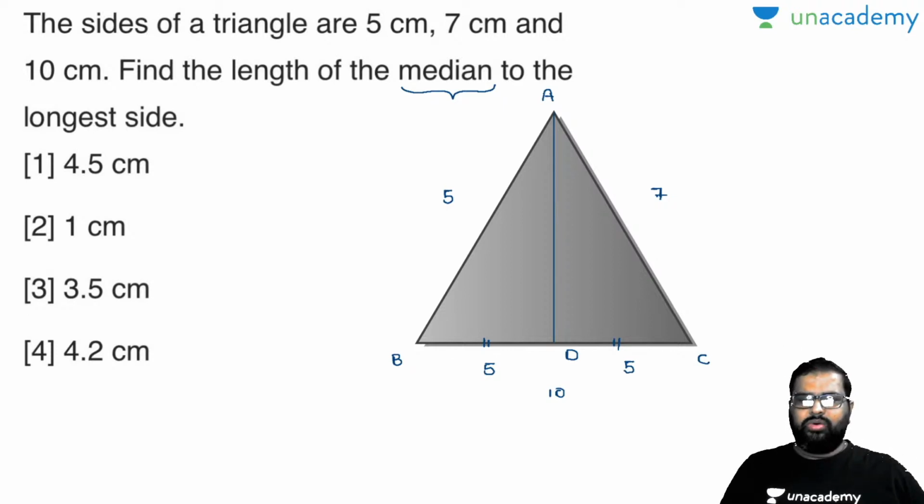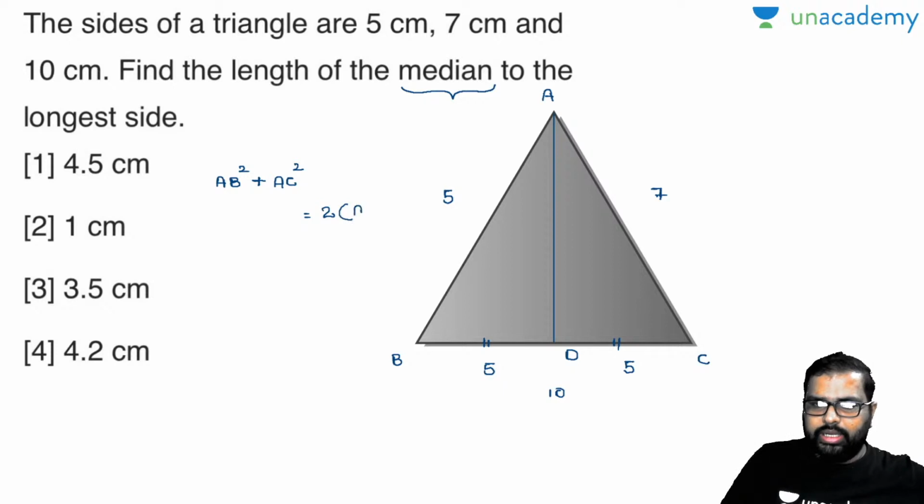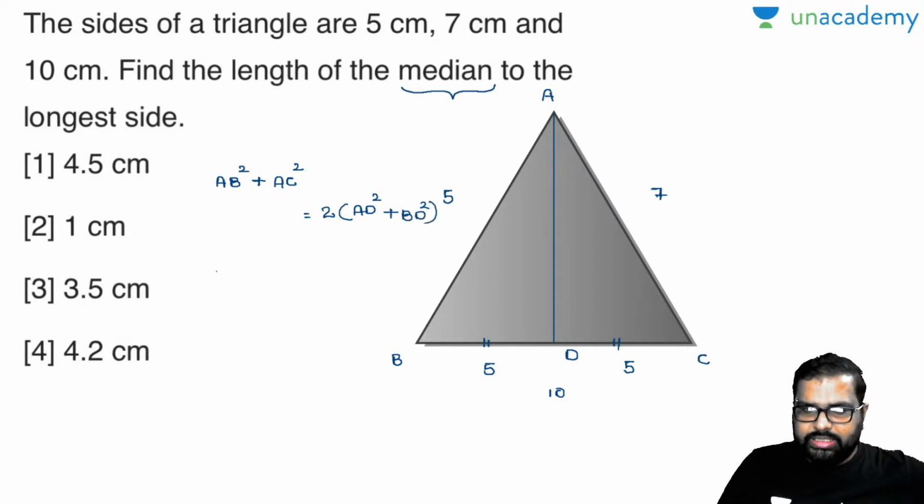Everybody knows the Apollonius theorem, right? Quickly solve it. AB square plus AC square is equal to 2 into AD square plus BD square, or DC square. You can take whichever value you wish. So AB square is 25, AC square is 49, and this divided by 2 is equal to AD square plus BD square.